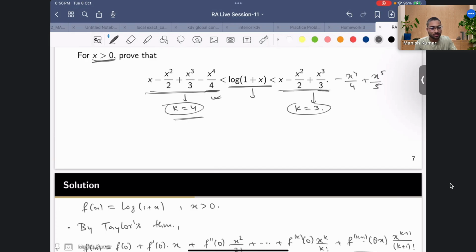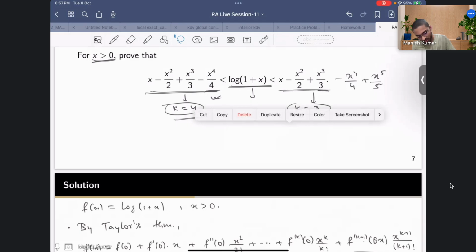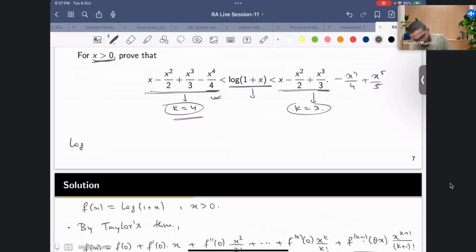So if you write log of 1 plus x as a series, the series form is like this: x minus x square by 2 plus x cube by 3 minus, it has an alternating sign, minus x4 by 4 plus x5 by 5 minus x6 by 6 plus x7 by 7 dot dot dot. Let me write one more, minus x8 by 8 plus dot dot dot.